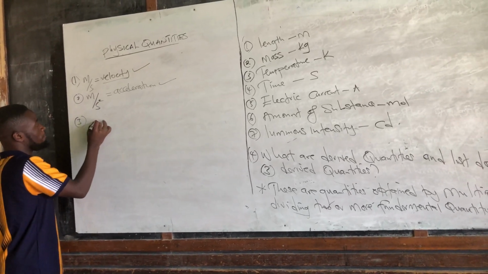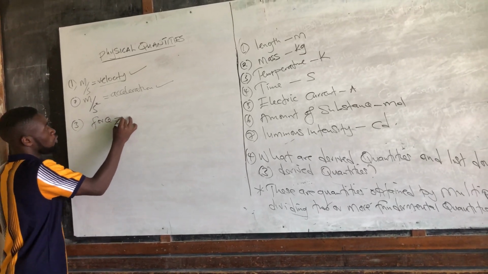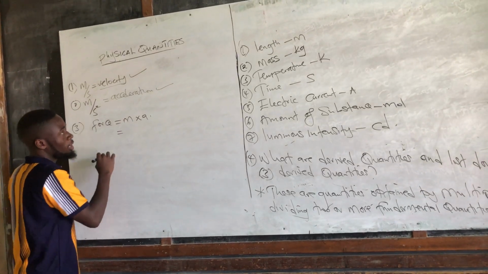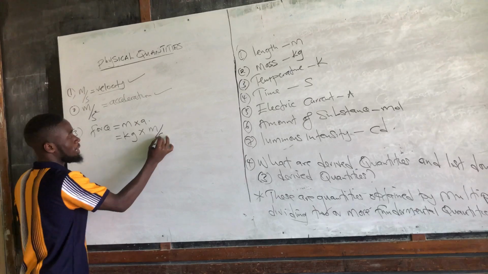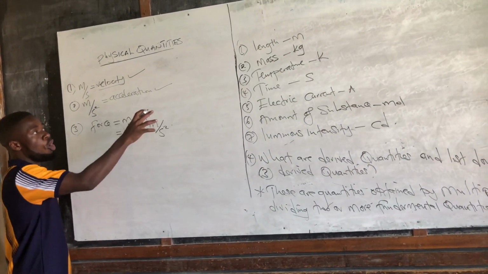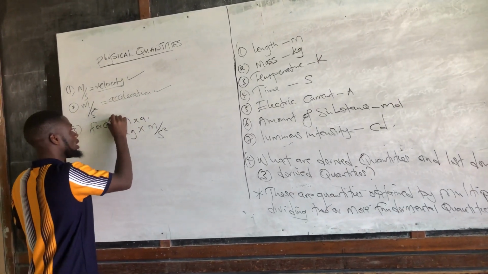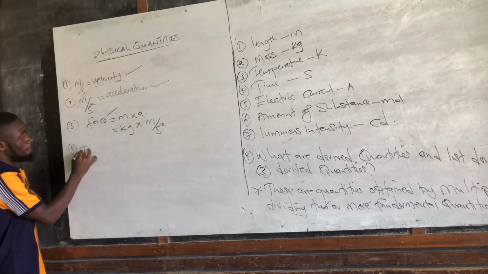Let's say pressure or force. Force, and you know that force equals mass times acceleration. So what are the units for mass? kg. What are the units for acceleration? Meters per second squared. So here there's multiplication or dividing of two or more fundamental quantities, so force is a derived quantity. Okay?